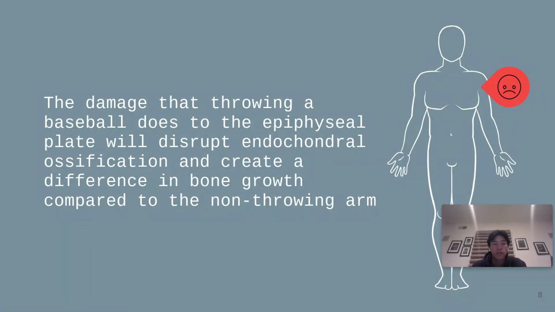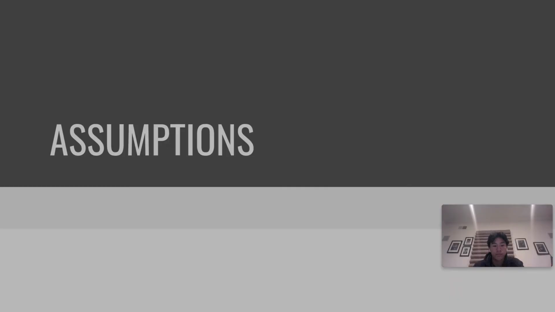My hypothesis for this study is that the damage that throwing a baseball does to the epiphyseal plate will disrupt endochondral ossification and create a difference in the bone growth compared to the non-throwing arm.